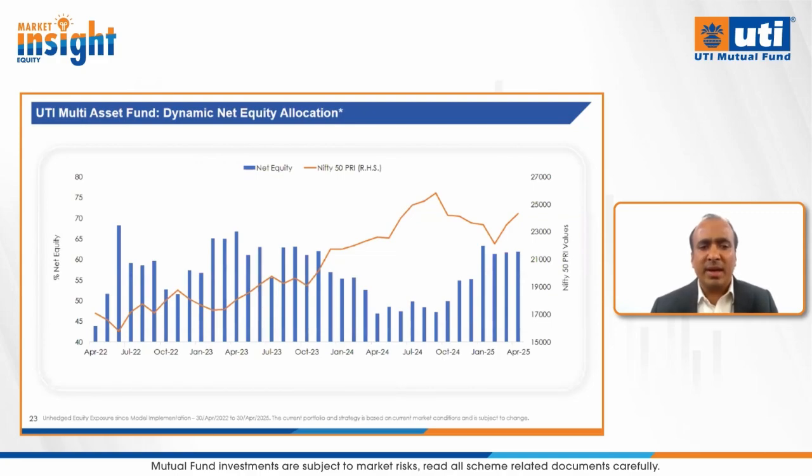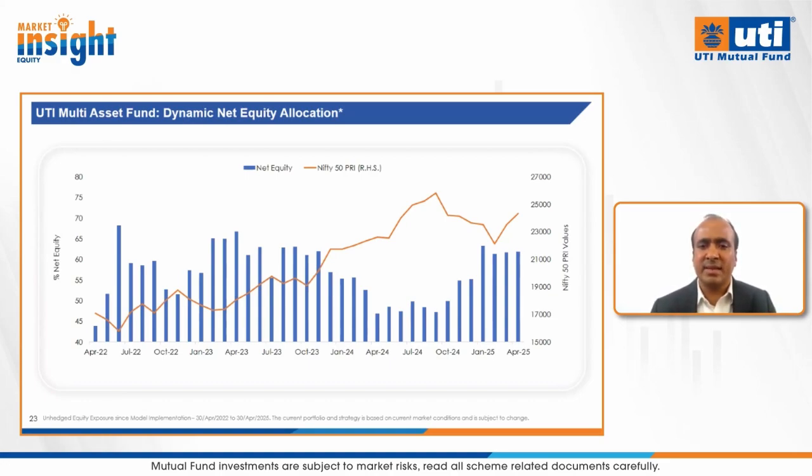Right. Here we have shown you the equity allocation in the fund, how it has moved in the last 3-4 years, along with the Nifty 50 PRI index on the right-hand side. As you can see, there is an inverse correlation between asset class allocation and market valuations and market levels. Typically, whenever market valuations are expensive, the model signals lower equity allocation, and vice versa. Whenever the market corrects and valuations become cheaper, the model generally signals an increase in equity allocation.